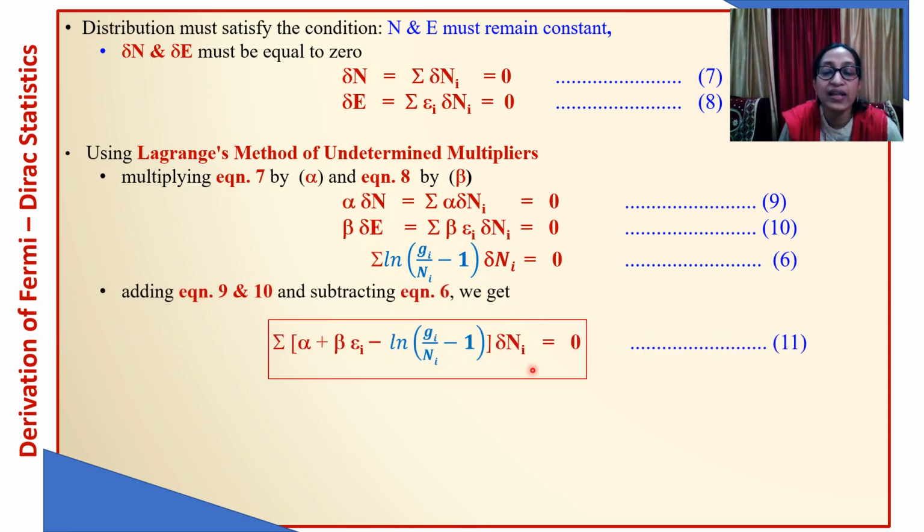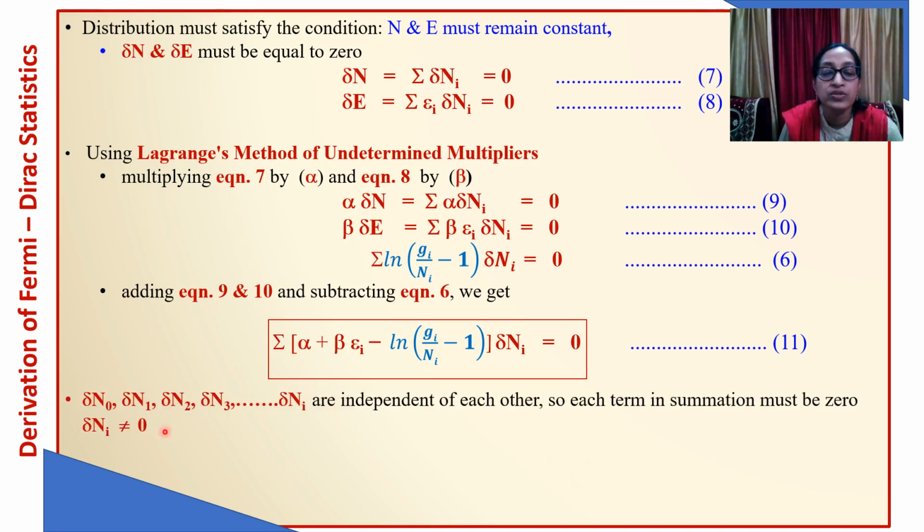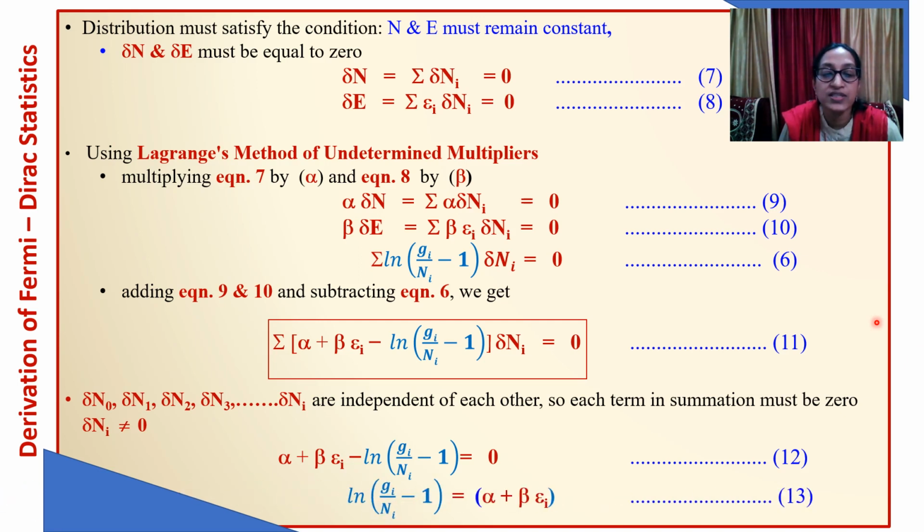Okay, here del ni is variable and all are independent of each other, so this cannot be equal to 0. So to satisfy this equation, the term within the summation should be equal to 0. So we have this condition, so summation this equal to 0. Okay, we can rearrange this. We can get log gi by ni minus 1 equal to alpha plus beta ei. Let this be equation number 30.